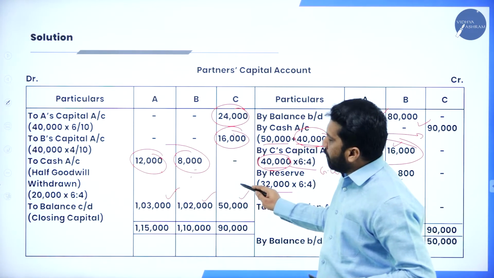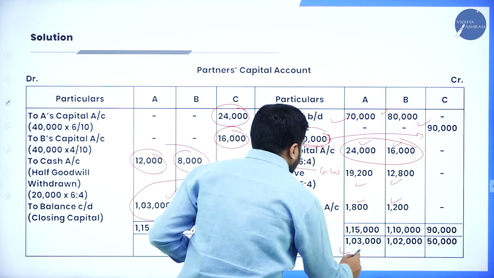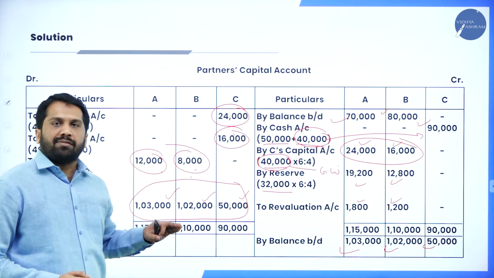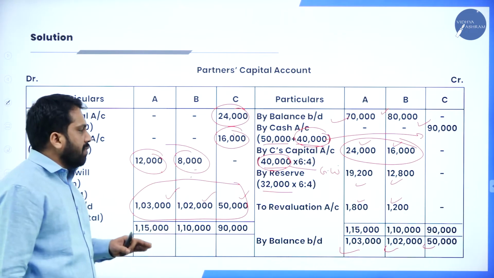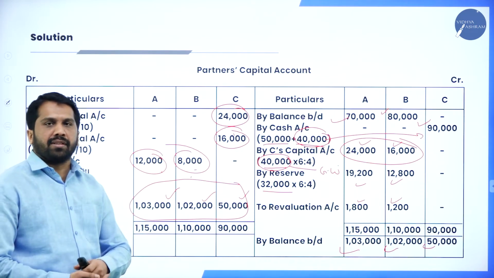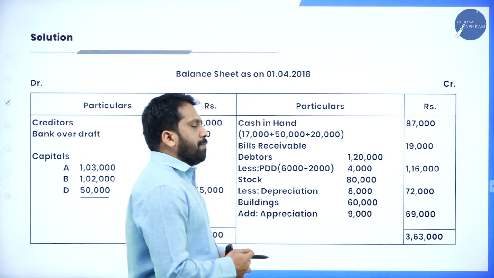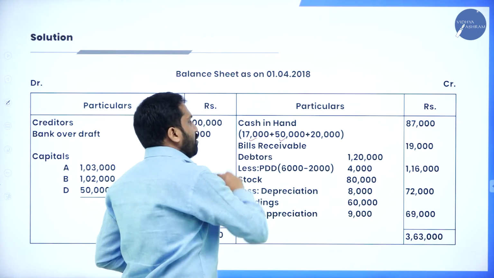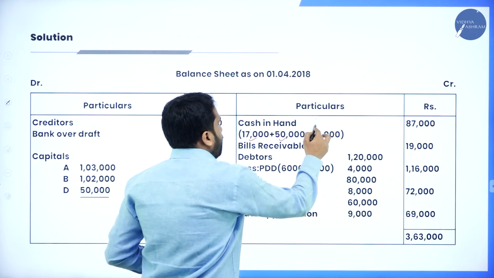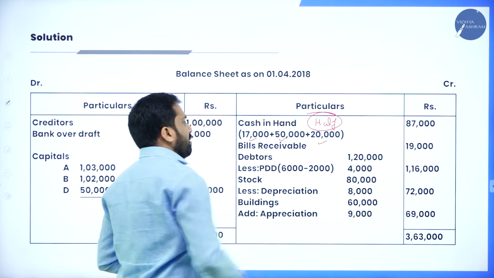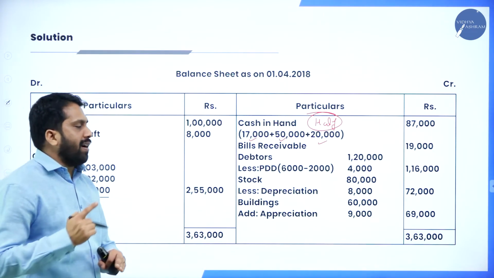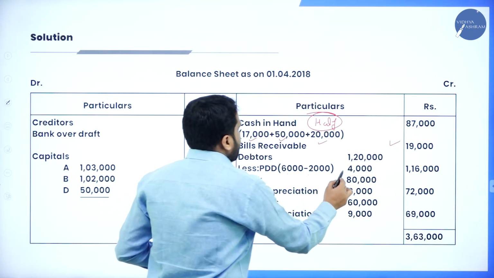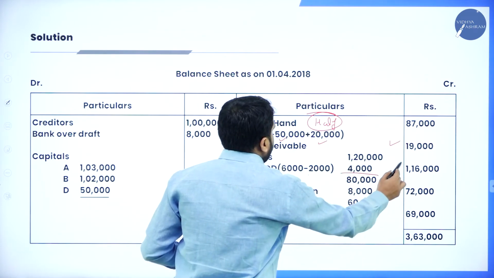Now, from the total, if you get all these balances, it means 1,03,000, 1,02,000, 50,000. No changes compared to your last problem. Not only this problem, all the admission of partnership questions will be based on this kind of question only. Now, once you're done with that, come back to your balance sheet. Under balance sheet, your old cash balance, amount brought by new partner as capital, goodwill, half amount. Why half amount? It means half amount is already taken by the old partners. Bills receivable, copy paste. Debtors 6,000 minus 2,000, it will be 4. 1,20,000 minus 4, it is